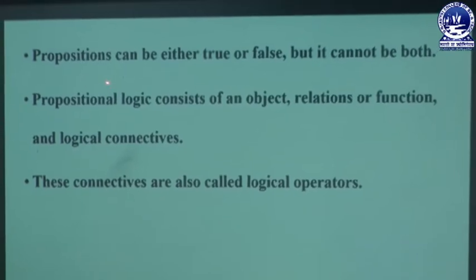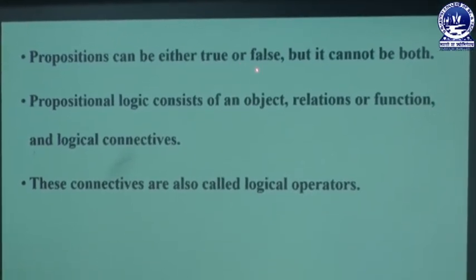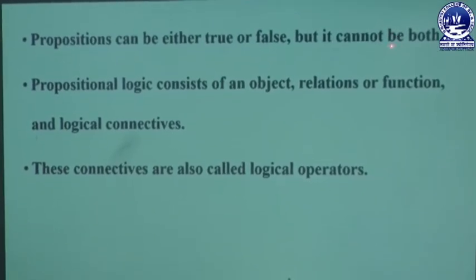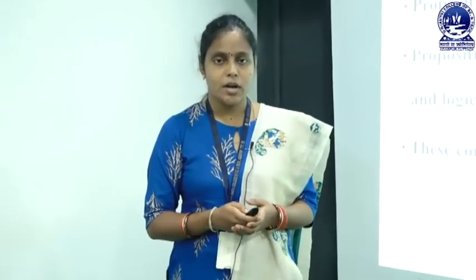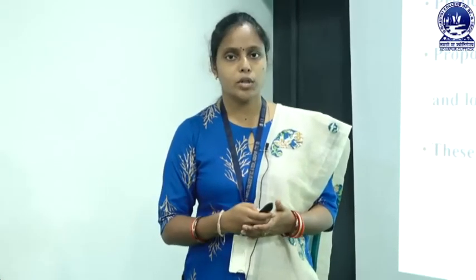Next, propositions can be either true or false, but not both. When we take one proposition and find its truth value, that truth value must be true or false, but not both at a time.